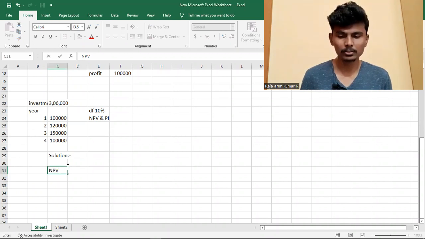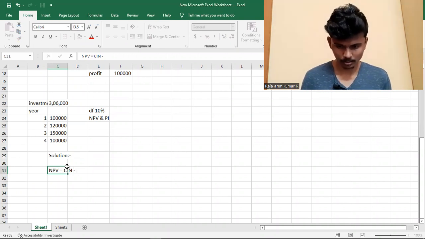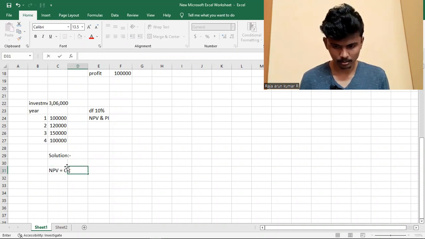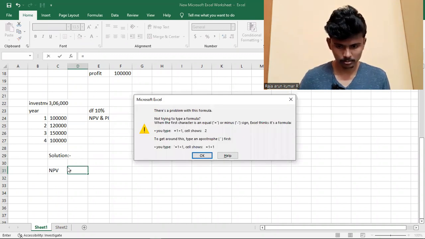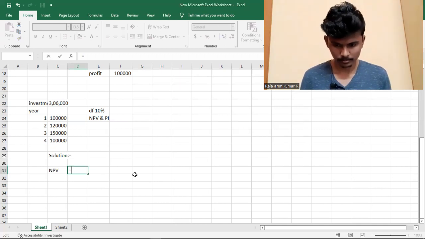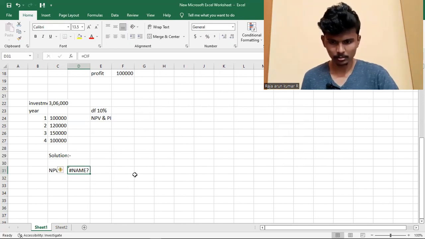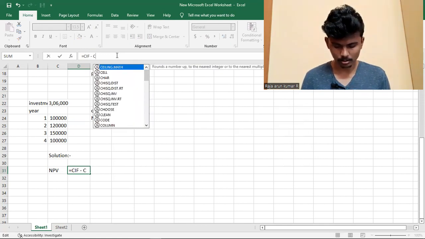Net present value equal to cash inflow minus cash outflow. Net present value equal to cash inflows minus cash outflow.